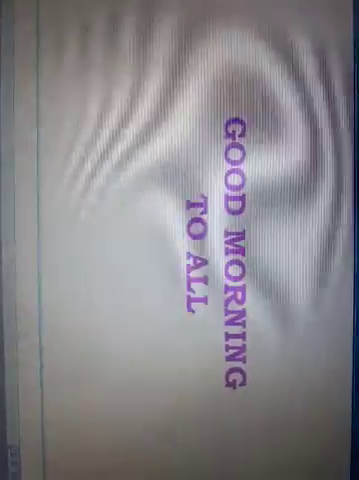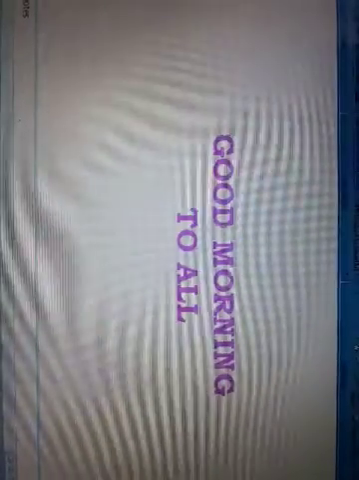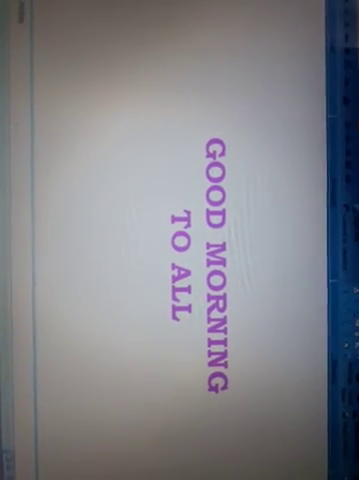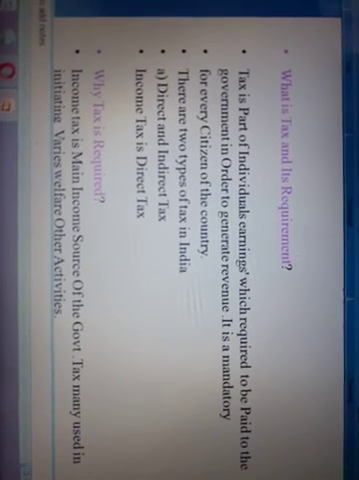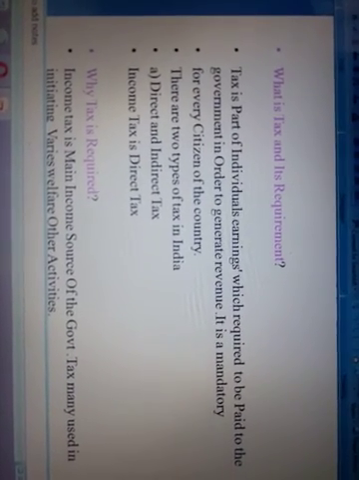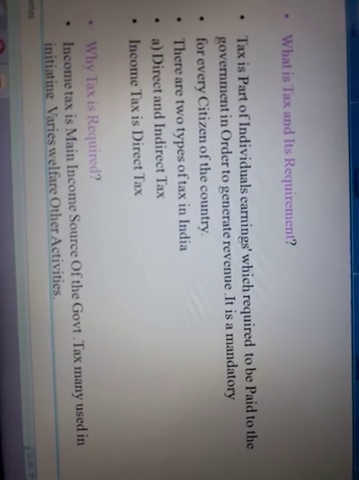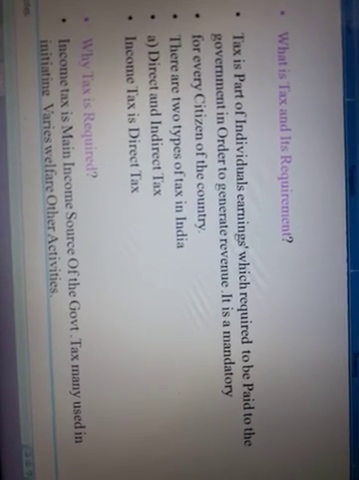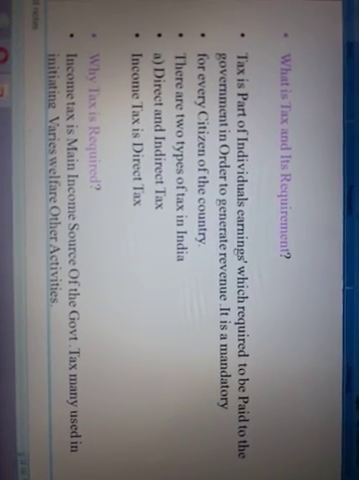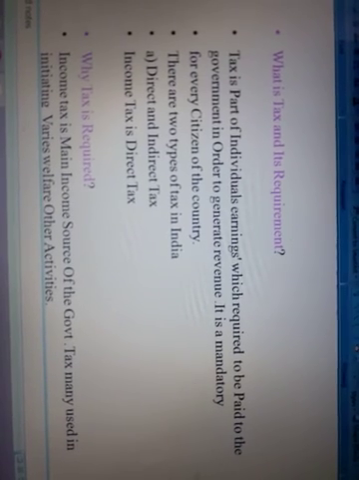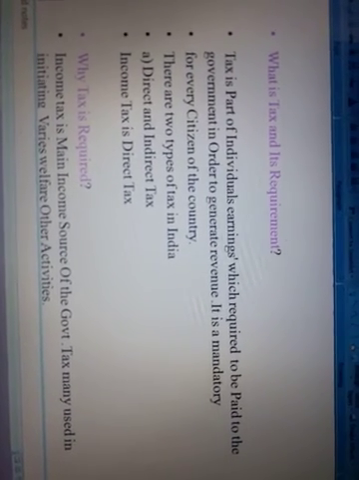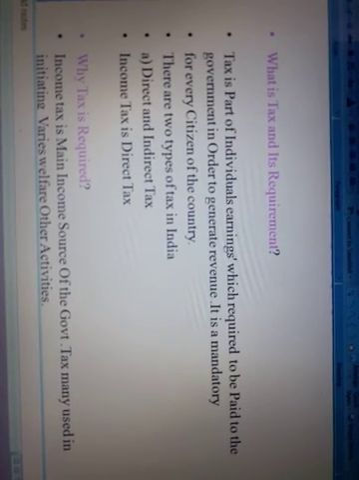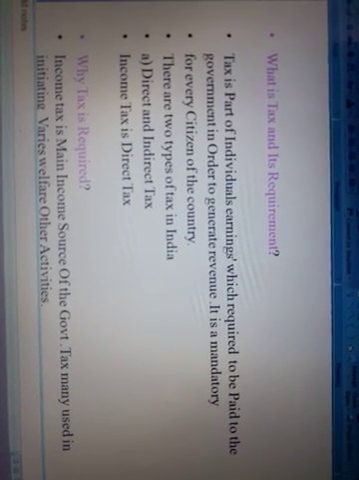Today I would like to explain a brief introduction of income tax. What is tax and its requirement? Before entering the taxation, we will discuss the main important points which are covered in our taxation. Those are assessee, previous year and current year.